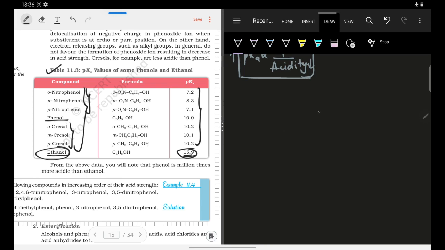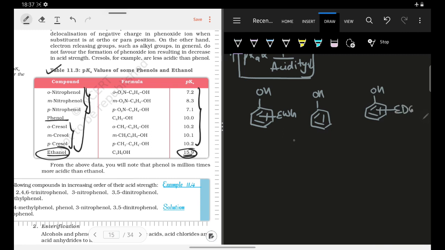Okay. So let me try to explain it in a more simpler way. Suppose this is a phenol, right, and this is a phenol in which I have an electron withdrawing group attached, right. So what does this mean? It means that this electron withdrawing group can be attached on ortho, meta or para, any position, right. And let us try to have another phenol in which the electron donating group is attached.